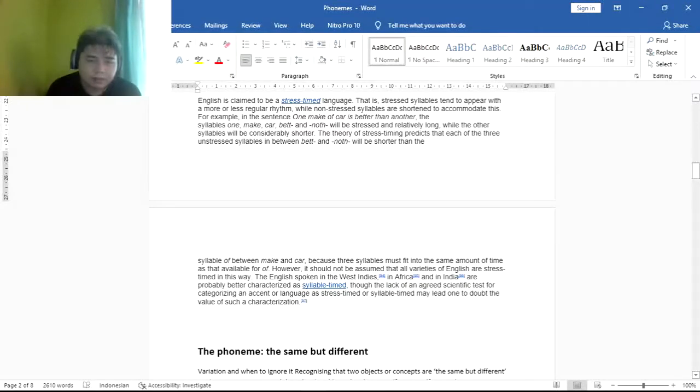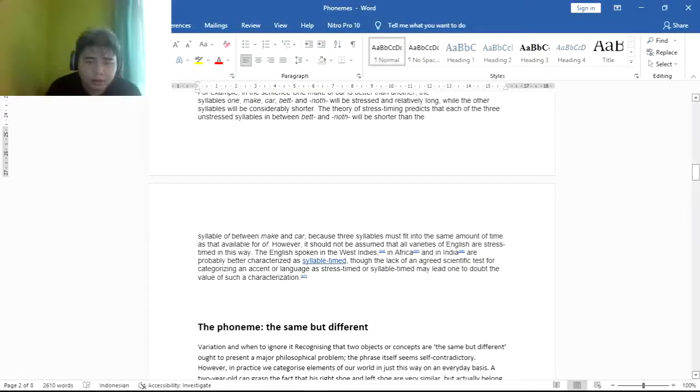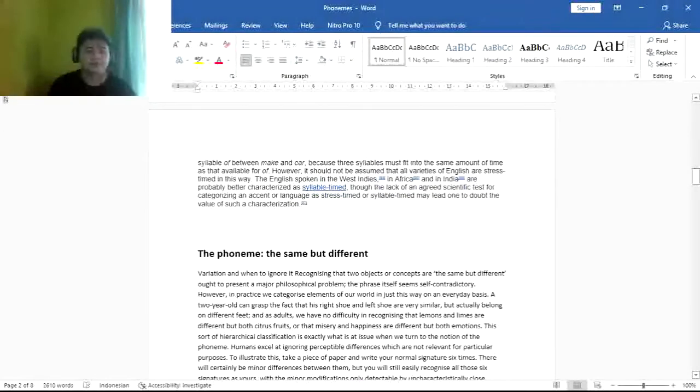However, it should not be assumed that all varieties of English are stress-timed. For instance, the English spoken in the West Indies, in Africa, and in India is probably better characterized as syllable-timed, though the lack of an agreed scientific test for categorizing an accent or language as stress-timed or syllable-timed may lead one to doubt the value of such characterization.